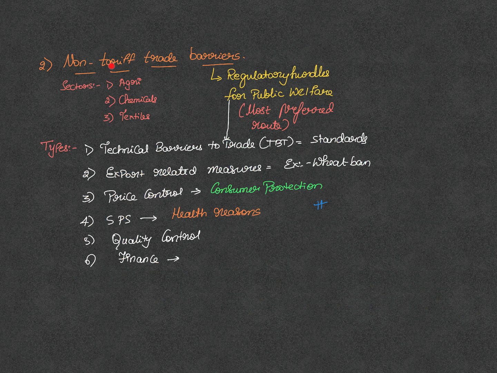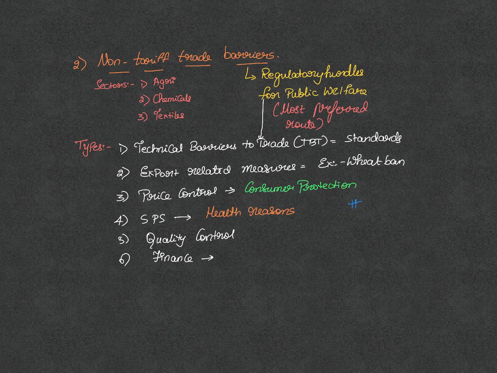Now coming to the non-tariff trade barriers. Basically, these are the regulatory hurdles that are probable for exporters. Originally, the intent of the country is not just to create regulatory hurdles. It has got more to do with public welfare. But more and more, this became the most preferred route for protecting the domestic industry.